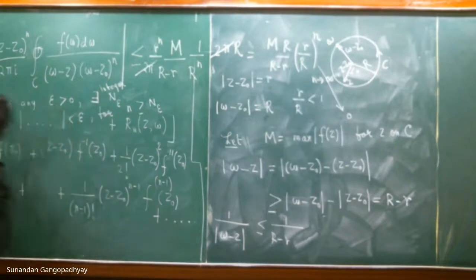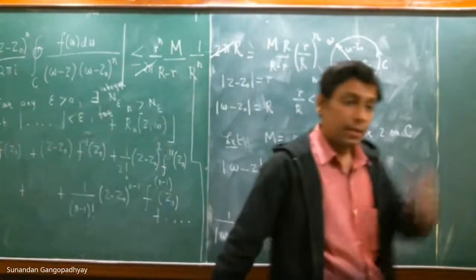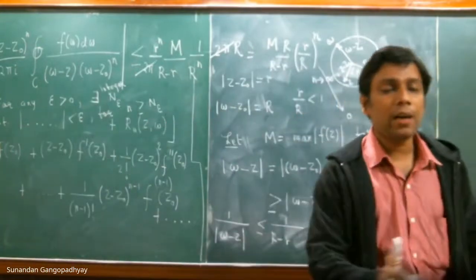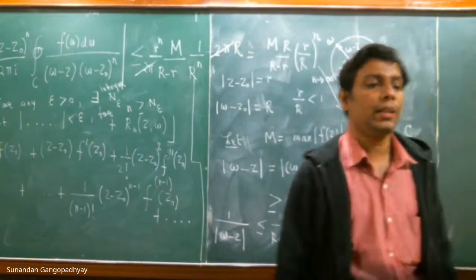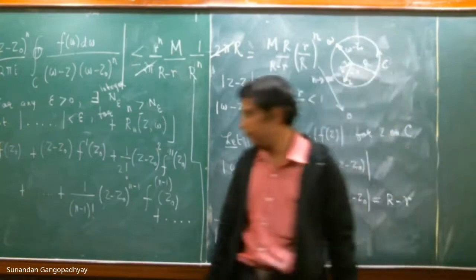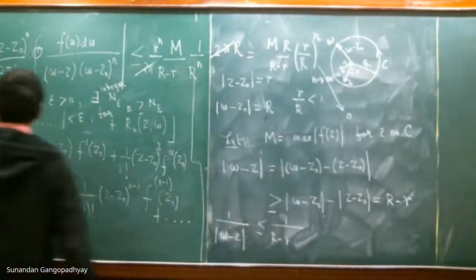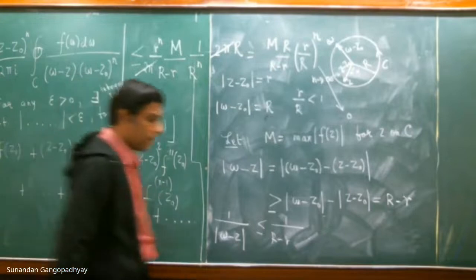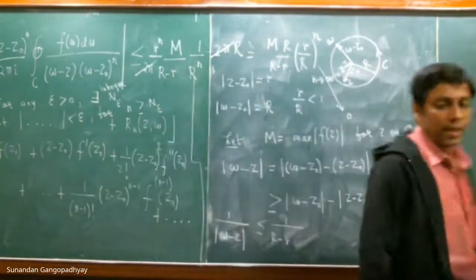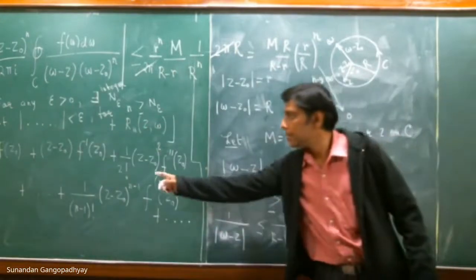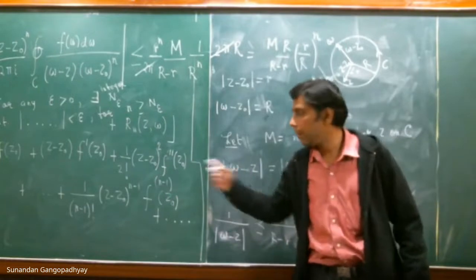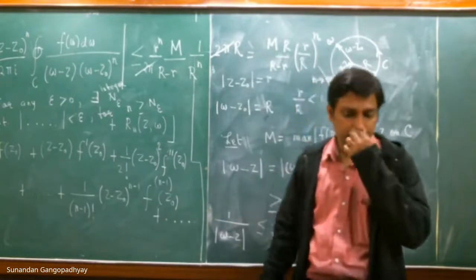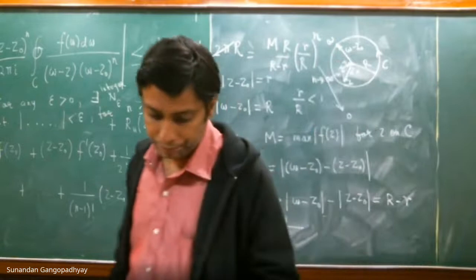And the last term that you have, you will have further terms, but that last term will be 0 in the limit small n going to infinity. And therefore, we have expanded this analytic function f of z in the region in which it is analytic in a series of powers of z minus z naught. That is what we have done.